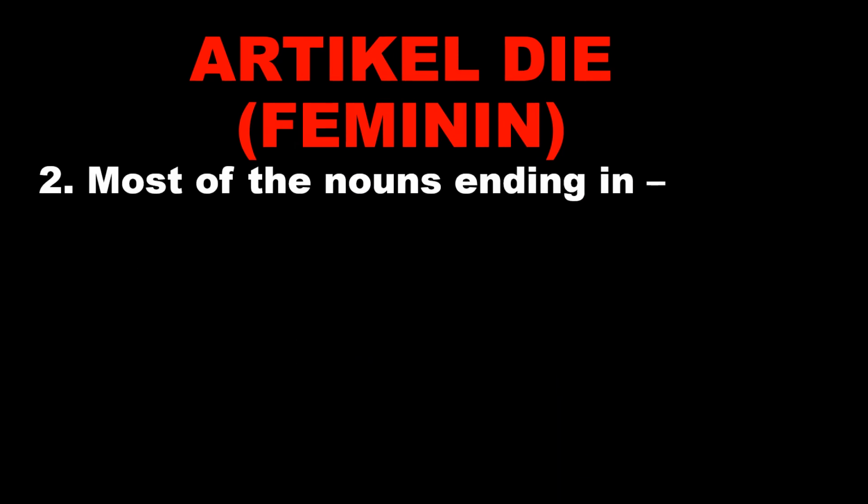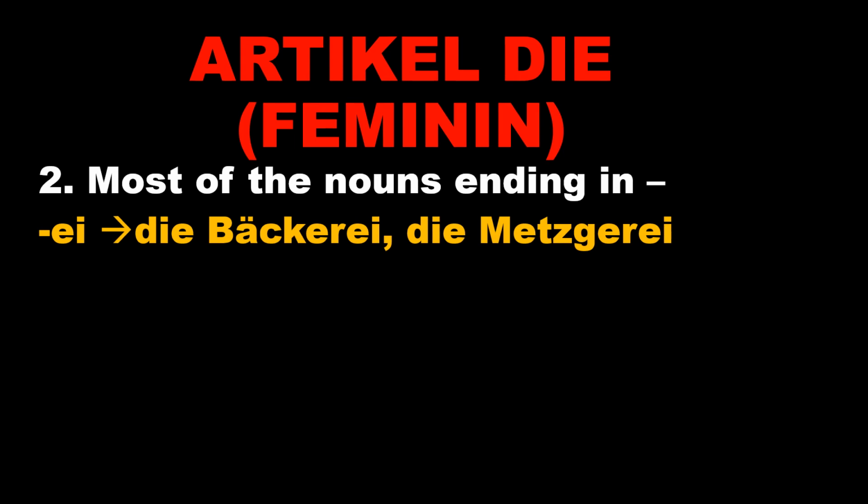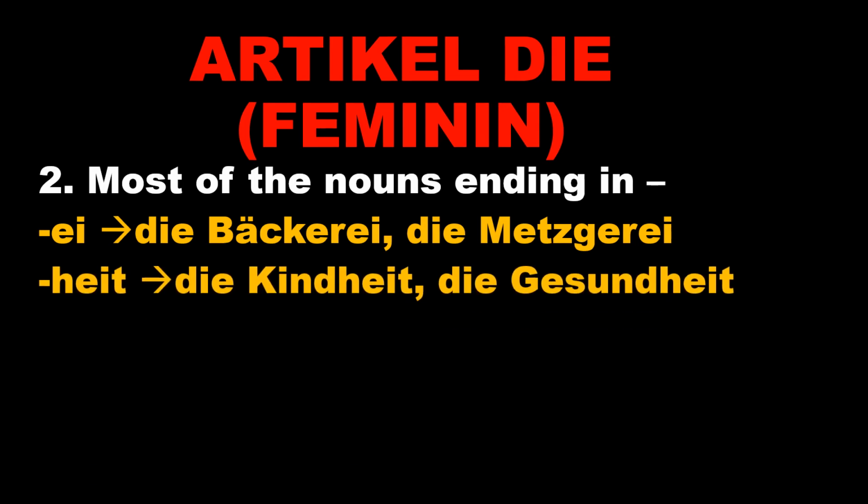The second tip is most of the nouns which are ending in EI. For example, die Bäckerei, die Metzgerei. Bäckerei, bakery. Metzgerei, meat shop. Die Bücherei, one more example, which means library. Next one is HEIT, H-E-I-T.